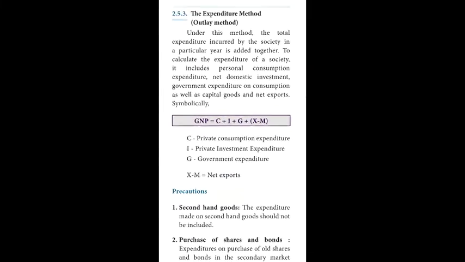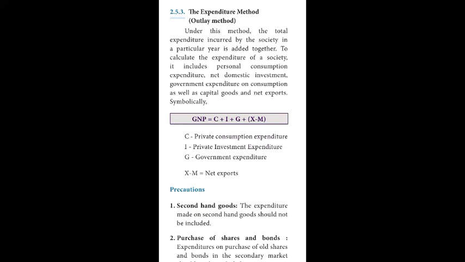Third, method of measuring national income: the expenditure method or outlay method. Under this method, the total expenditure incurred by the society in a particular year is added together. To calculate the expenditure of the society, it includes personal consumption expenditure, net domestic investment, government expenditure on consumption as well as capital goods, and net exports.